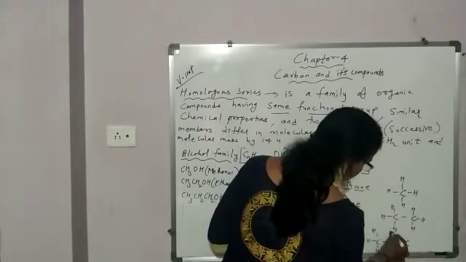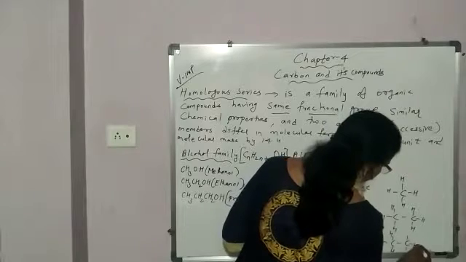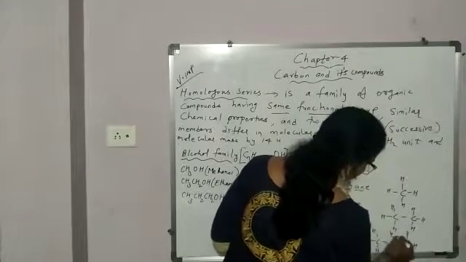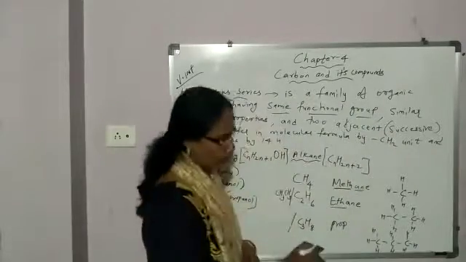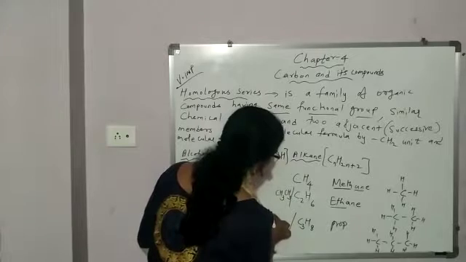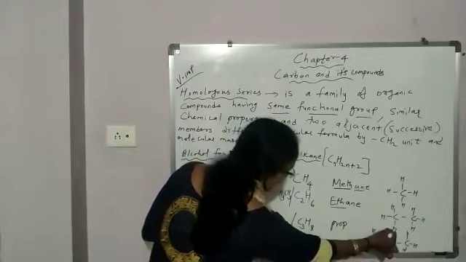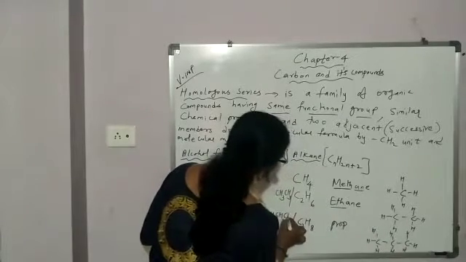Here 1, 2, 3, 4. Here 1, 2, 3, 4. So, C3, 1, 2, 3, 4, 5, 6, 7, 8, C3H8. So, this is CH3, then CH2, then CH3.